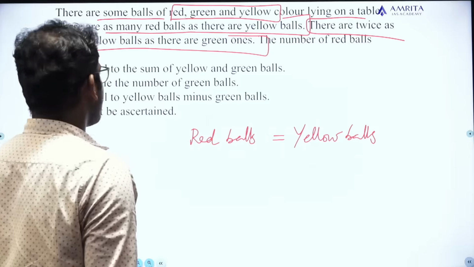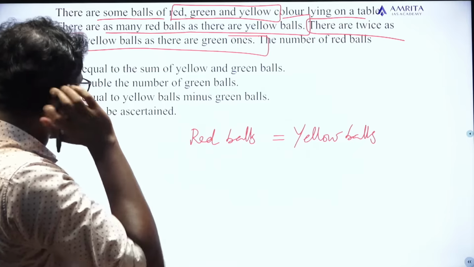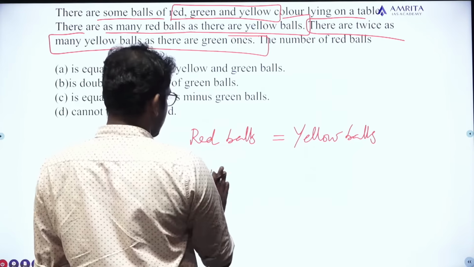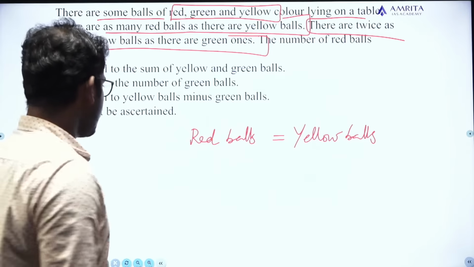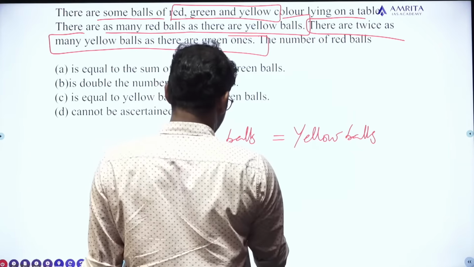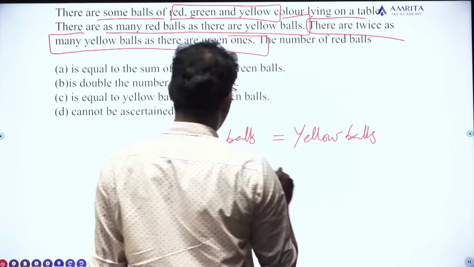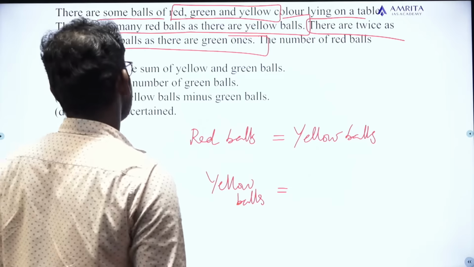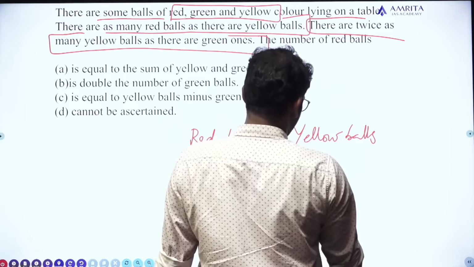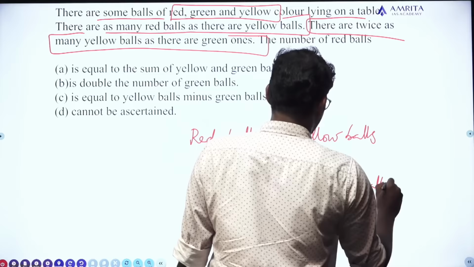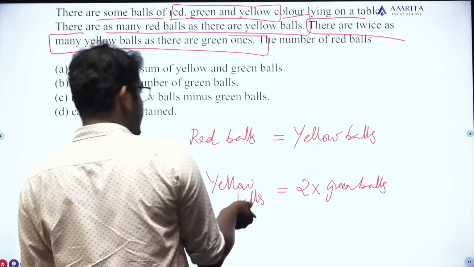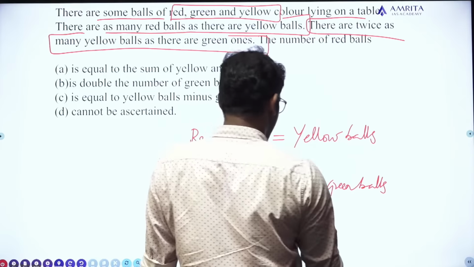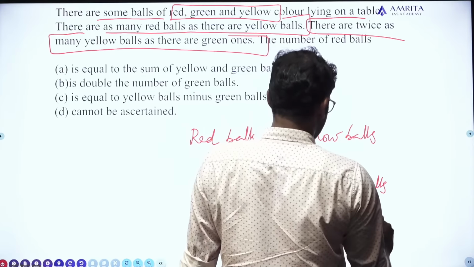Okay. There are twice as many yellow balls as there are green ones. So the number of yellow balls is equal to what? 2 times the green balls. Also we can write, since the number of yellow balls and red balls are same, the number of red balls is equal to what? 2 times the number of green balls.